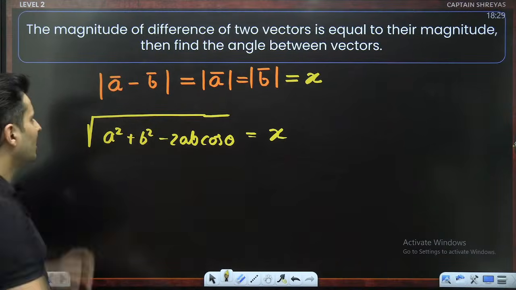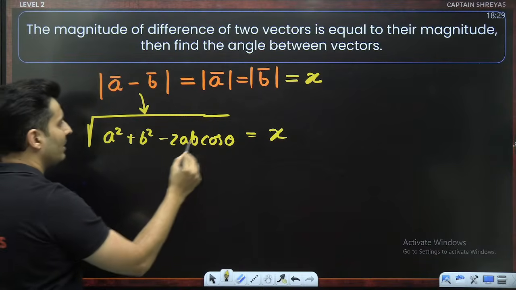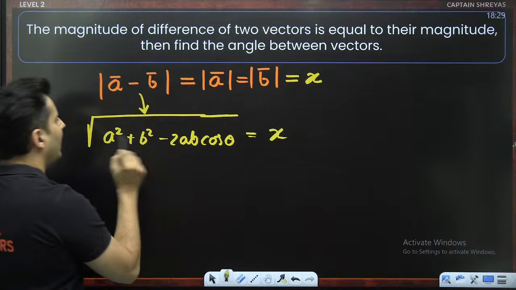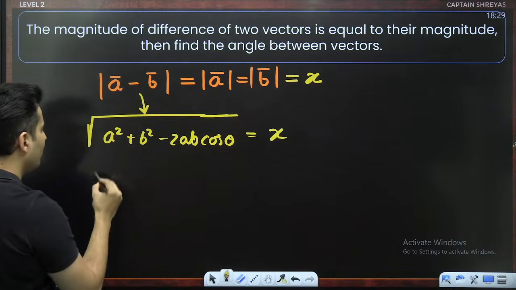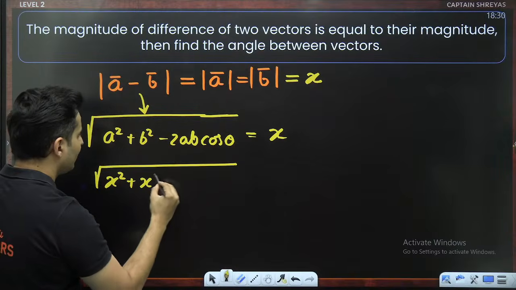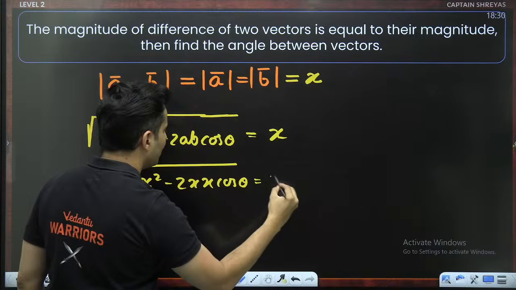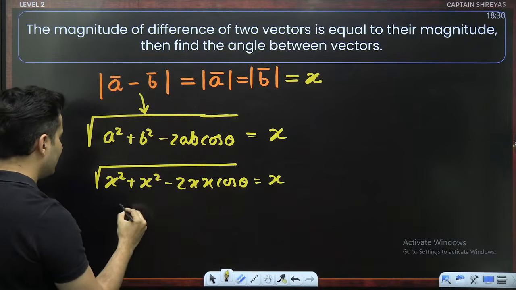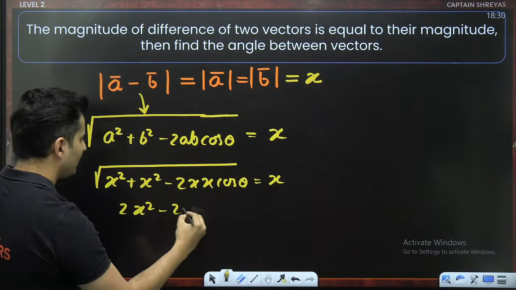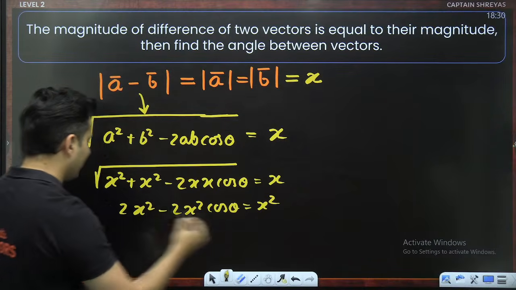That is what it means, because this is the expansion of this formula: a square plus b square minus 2ab cos theta. But a and b both are x. Do not forget that. So it will be x square plus x square minus 2 into x into x cos theta, which is equal to x. Square both sides. So this will become 2x square minus 2x square cos theta is equal to x square.